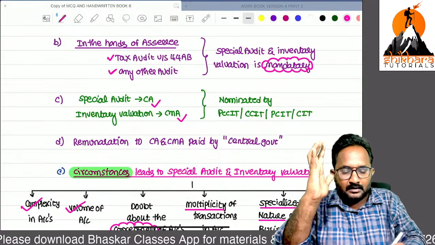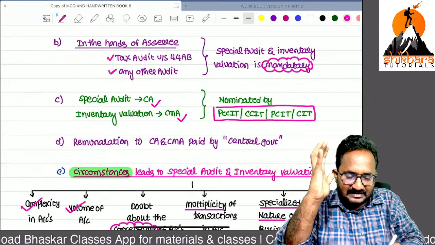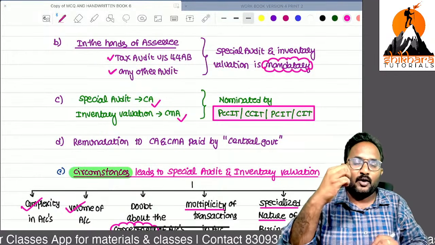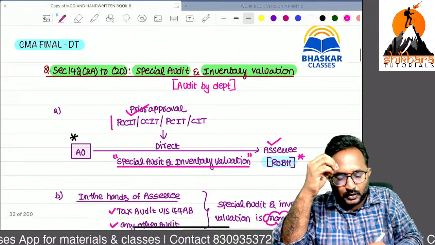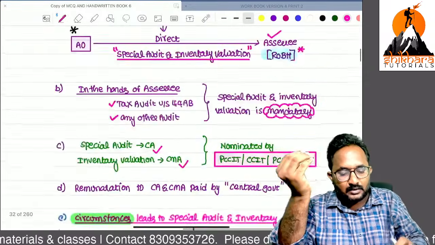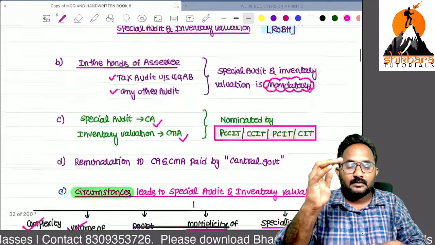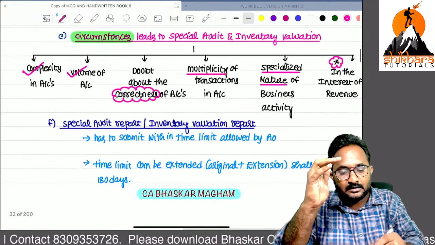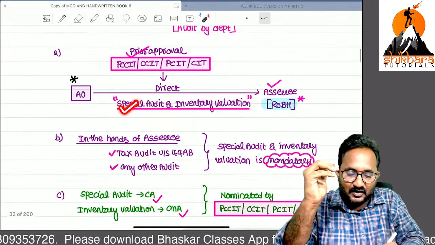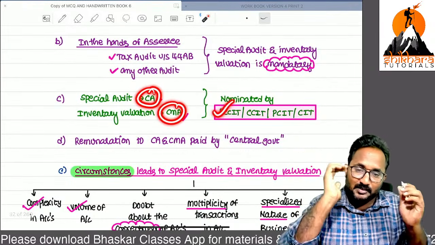Can you tell me the CA and CMA list is nominated by whom, who are eligible to conduct the special audit as well as inventory valuation? This list of CAs and CMAs will be nominated by the approving authorities only, who are approving this special audit as well as inventory valuation. These authorities only can give the nomination for these CAs and CMAs. But sir, whose interest is affected here? Department interest is affected. So that's why they are directing for the special audit and inventory valuation. Now I am appointing one CA and CMA from this nominated list.